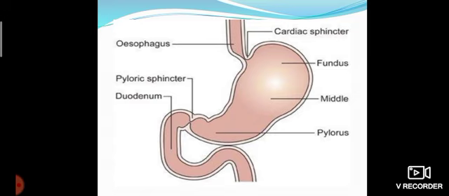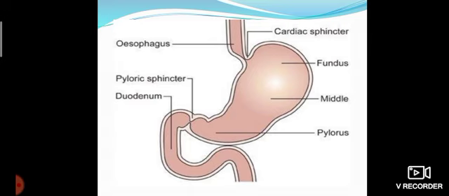Hydrochloric acid has two roles. One role is to kill the bacteria present in the food, and another role is to activate the enzyme pepsin. Pepsin is an enzyme which breaks down the proteins into peptides. In the mouth, only the carbohydrate starch breaks down, but in the stomach, the nutrient protein present in the food is broken down into peptides.